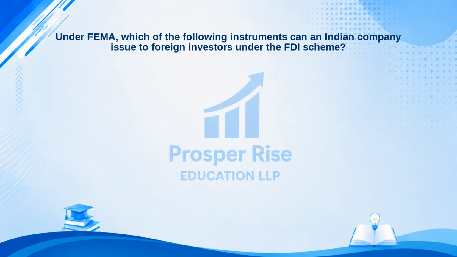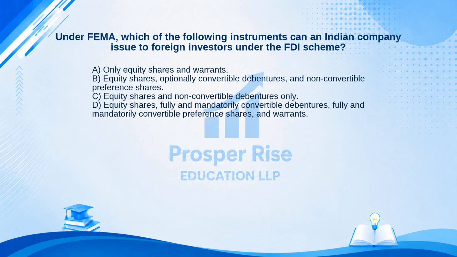Under FEMA, which of the following instruments can an Indian company issue to foreign investors under the FDI scheme? Here are your options. A. Only equity shares and warrants. B. Equity shares, optionally convertible debentures, and non-convertible preference shares. C. Equity shares and non-convertible debentures only. Or D. Equity shares, fully and mandatorily convertible debentures, fully and mandatorily convertible preference shares, and warrants. Take a moment to pause the video and decide.